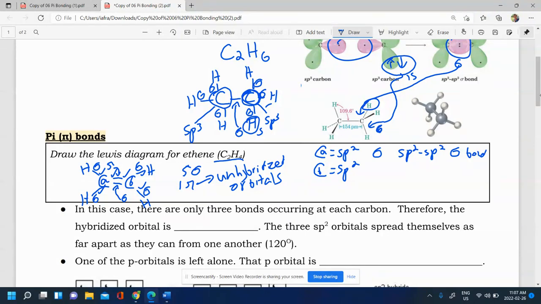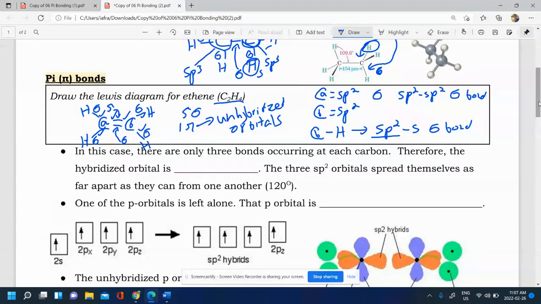If we were looking at, let's say, the carbon B hydrogen bond, any one of them, it doesn't really matter, we'd call that an sp2 s sigma bond, because it's made from an overlap between an sp2 of the carbon atom, and then hydrogen is simply s. So an sp2 s sigma bond.